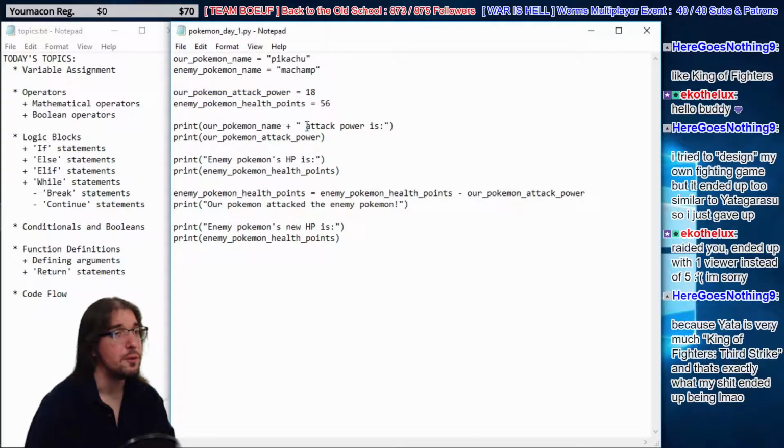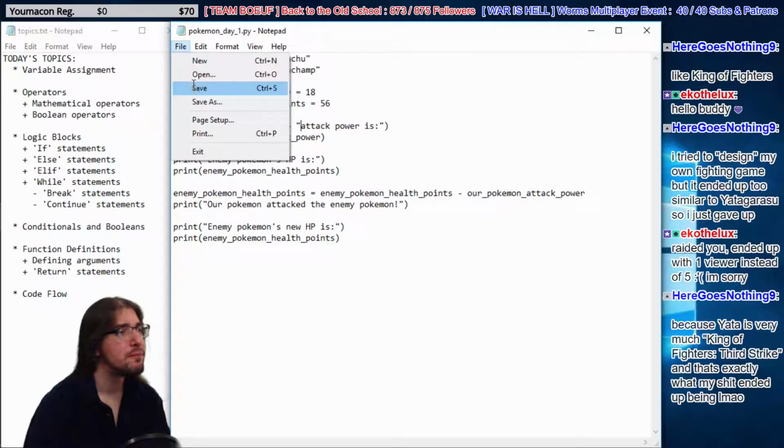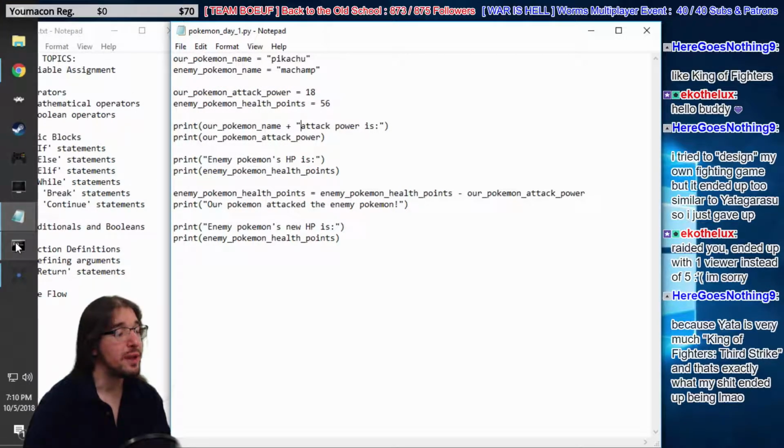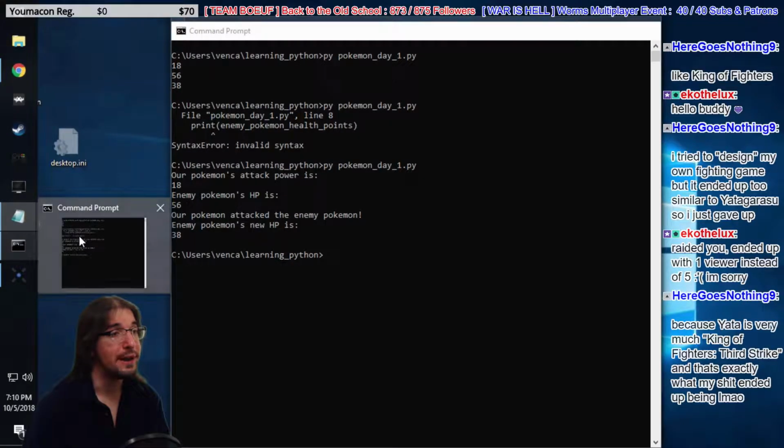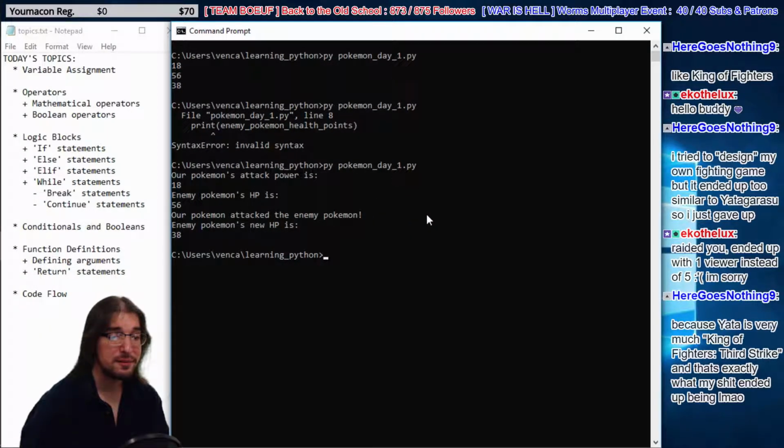Actually, I'm going to get rid of this. Okay, so now we're adding some strings together. We're adding Pikachu, our Pokemon name, to this string, attack power is. So let's see what happens there. You would add numbers together, 1 plus 1 equals 2, but you can also add two strings together to combine them. Let's see how that looks.